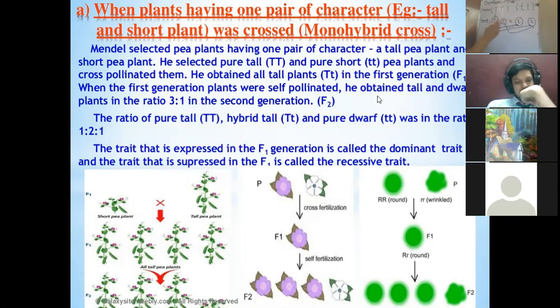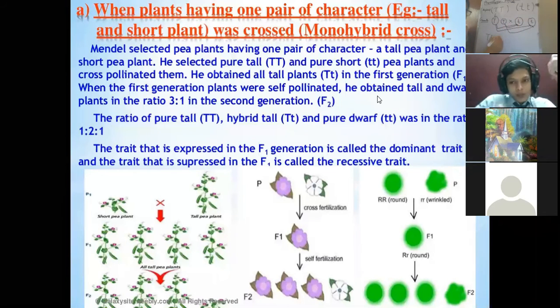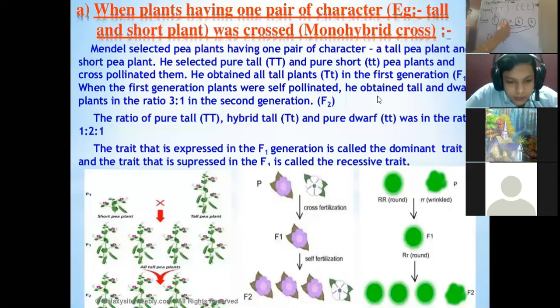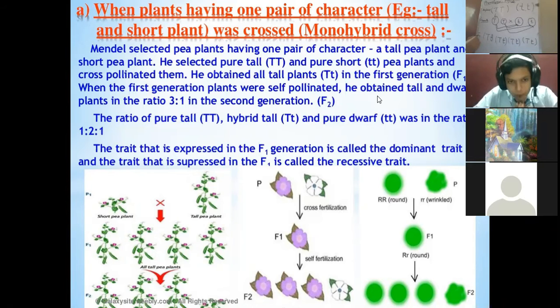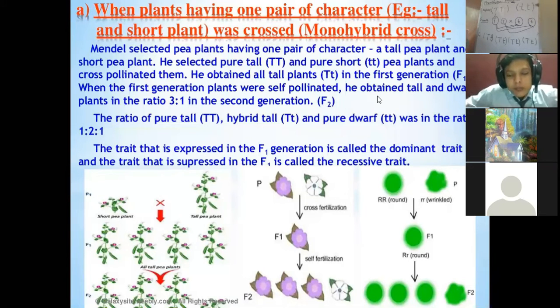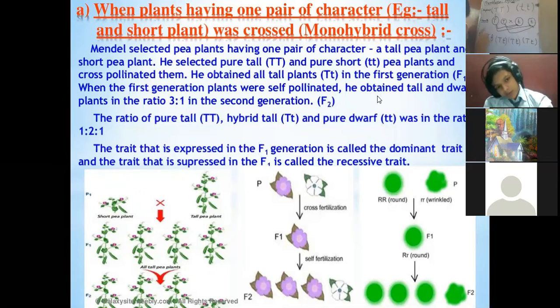So to reach the first filial generation, we have either this possibility TT, or this possibility TT, or this T can combine with this T, and this T can combine with this T. These are the possibilities. This generation is what we call the F1 generation, the first filial generation. And from the genotype you can conclude that all the individuals of the F1 generation will be tall.